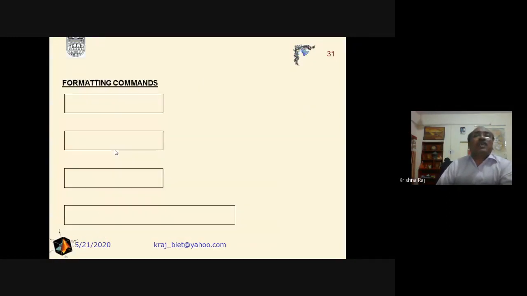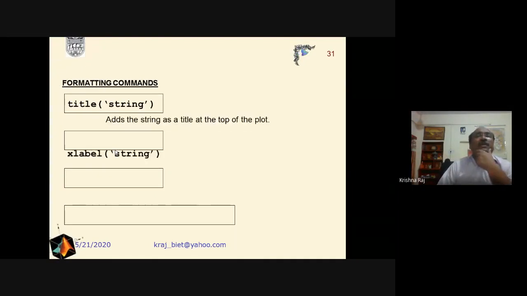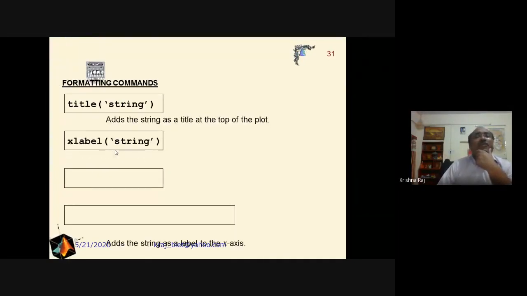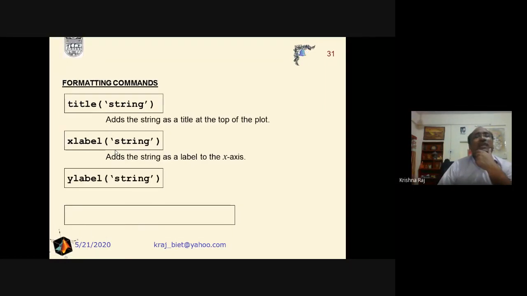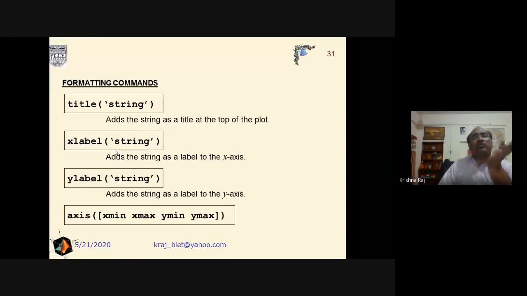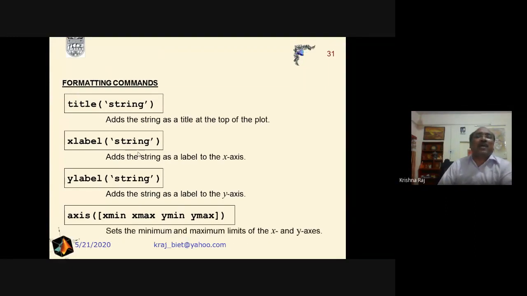Now we can use formatting of any plot. For that purpose, if we are interested in a title, we have to use the command title. For the labels on the x and y, we just use the commands xlabel or ylabel. And if we are interested in defining the range of the axes, then we put the command axis, and then we put the range of the axes.